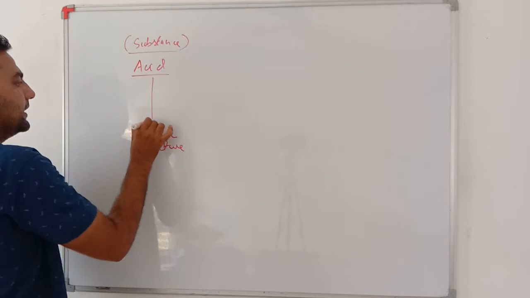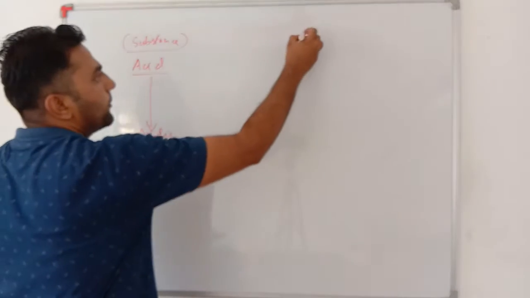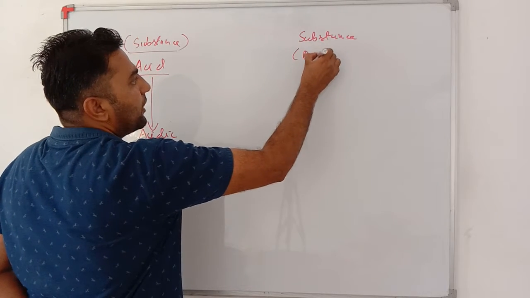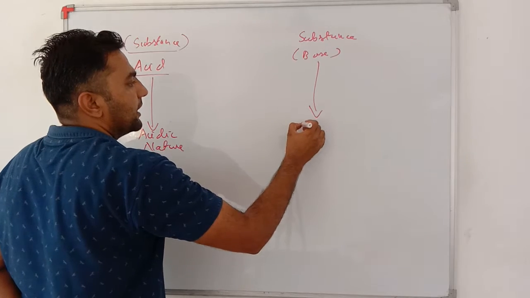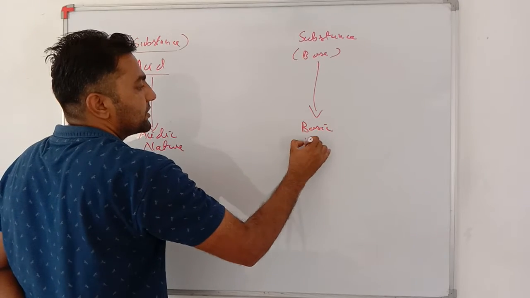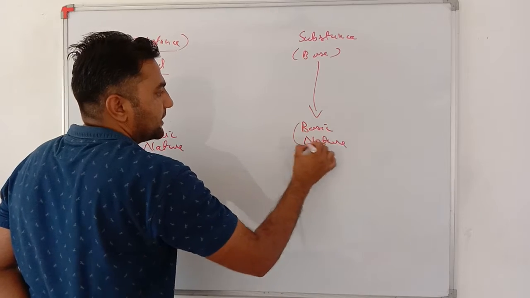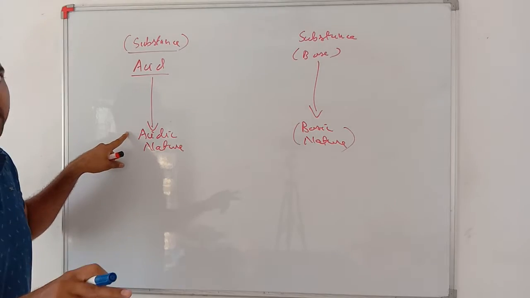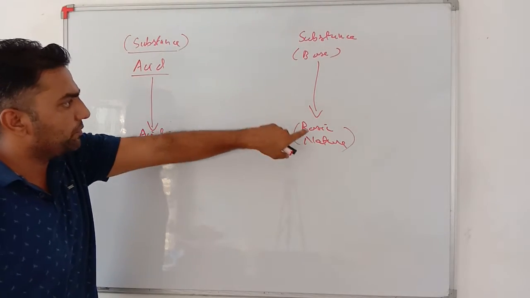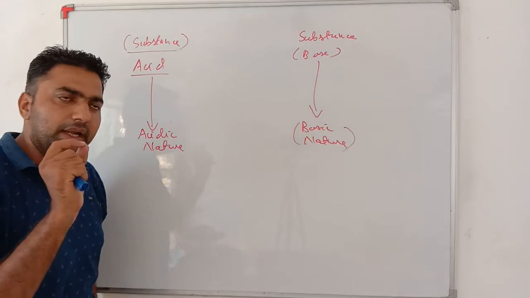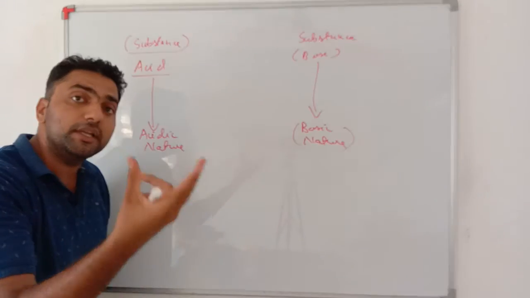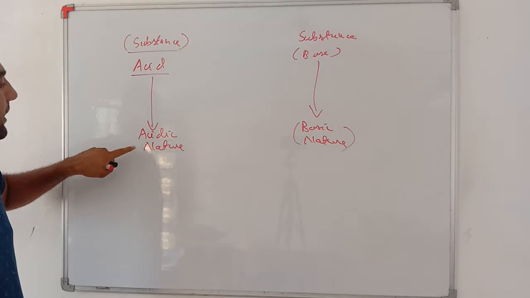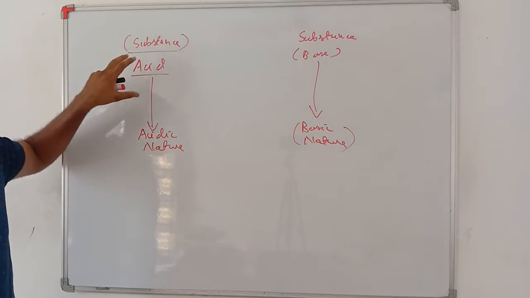Any base or any substance having base in it has basic nature. Acids have acidic nature and bases have basic nature. Any material showing basic nature, or behaving like a base, is called a base. Any material having acidic nature is called an acid.